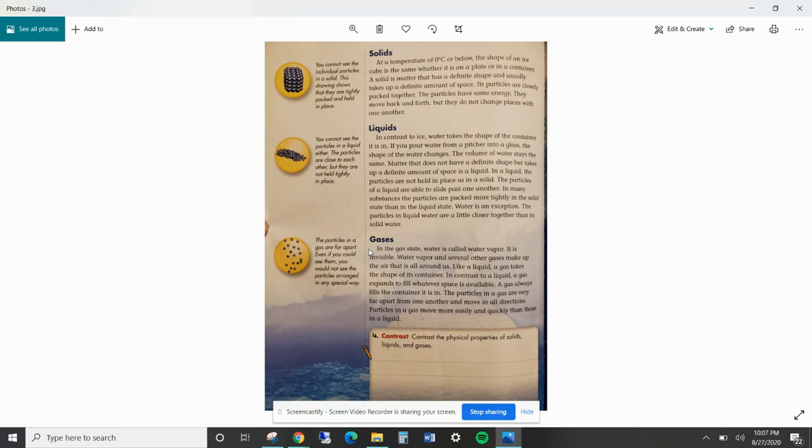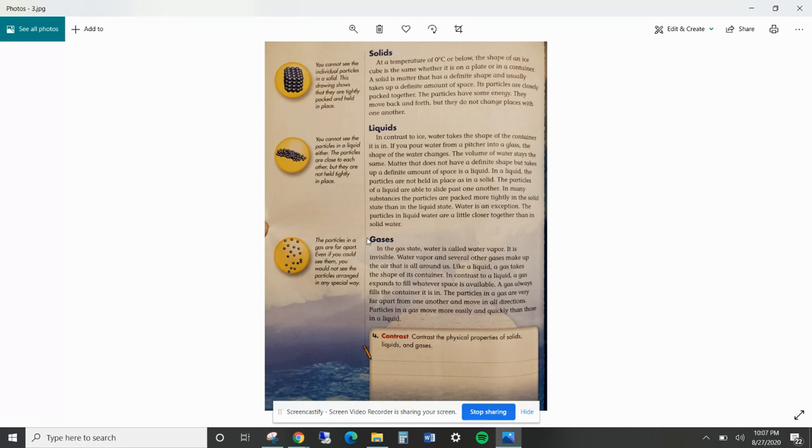Gases. In the gas state, water is called water vapor. It is invisible. Water vapor and several other gases make up the air that is all around us. Like a liquid, a gas takes the shape of its container. In contrast to a liquid, a gas expands to fill whatever space is available. A gas always fills the container it is in.